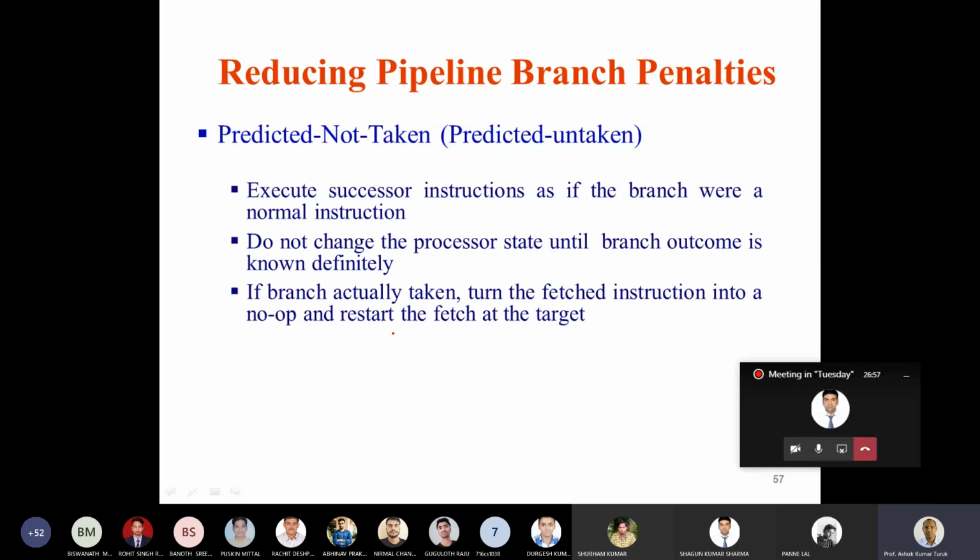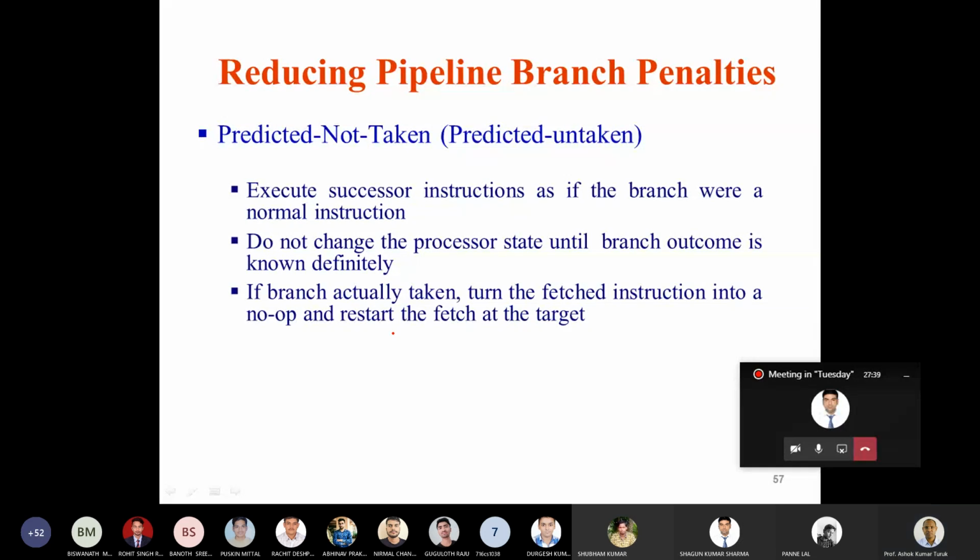So the instructions which are already there in the pipeline, and in our 5-stage pipeline that we are discussing, the branch instruction outcome is known in the instruction decode stage. So there will be only one instruction in the pipeline. If the outcome of the branch is known at a deferred stage in the pipeline, then the number of instructions in the pipeline will be more. But here the branch outcome is known at the instruction decode stage, so there will be at most only one instruction in the pipeline.